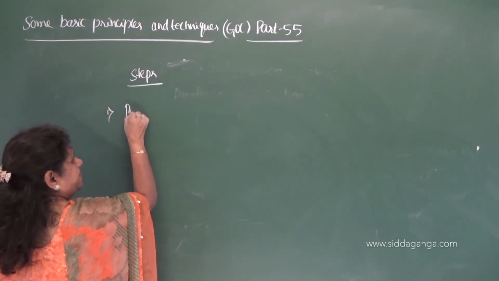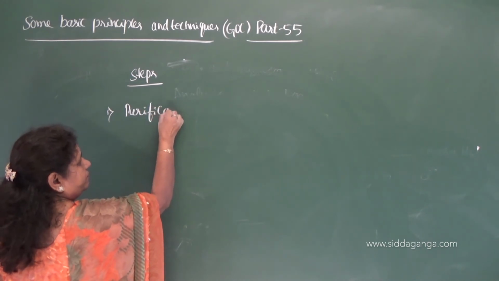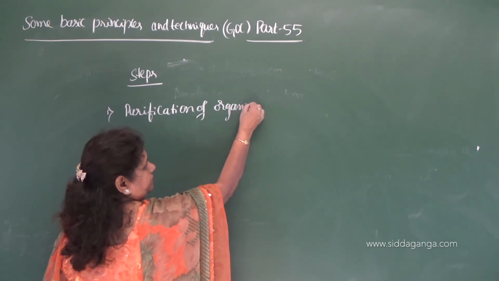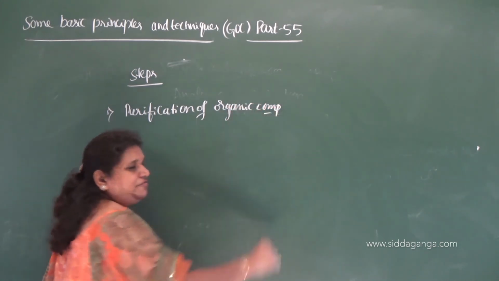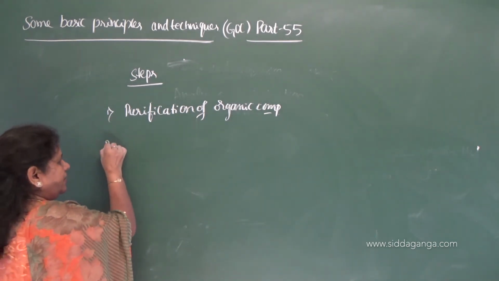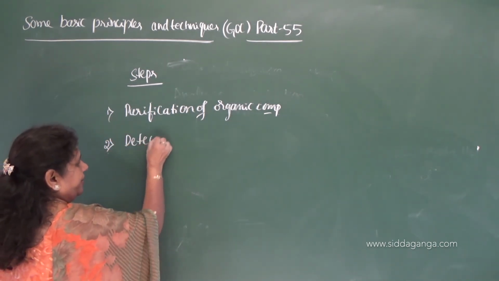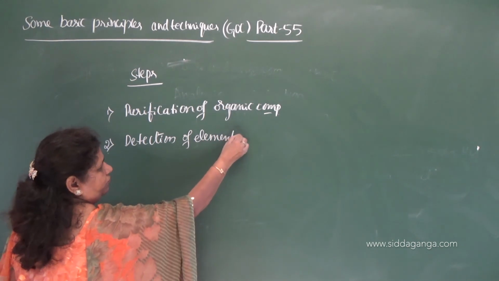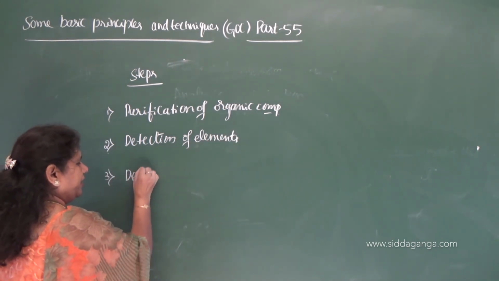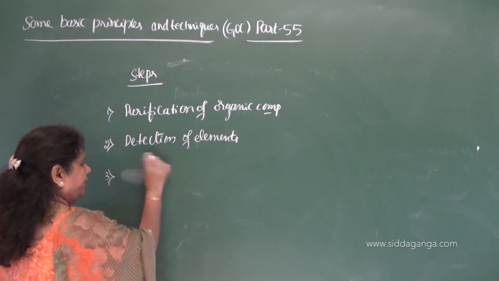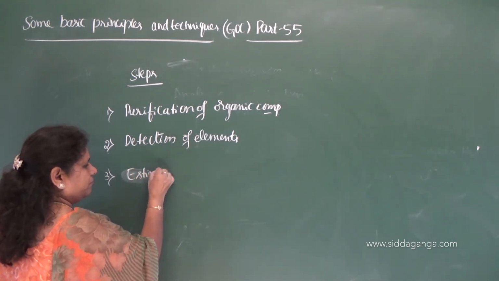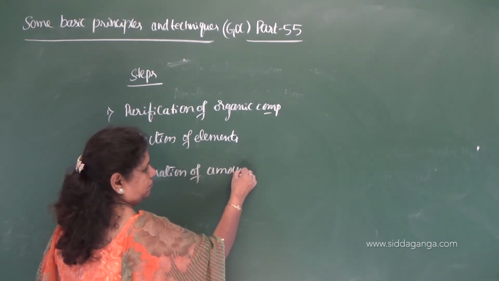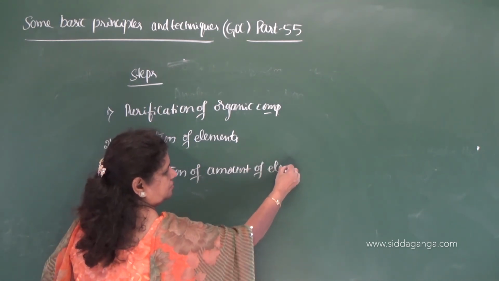So the first step is purification of organic compound. Second one is detection of elements. Third one, determination or estimation of amount of elements.